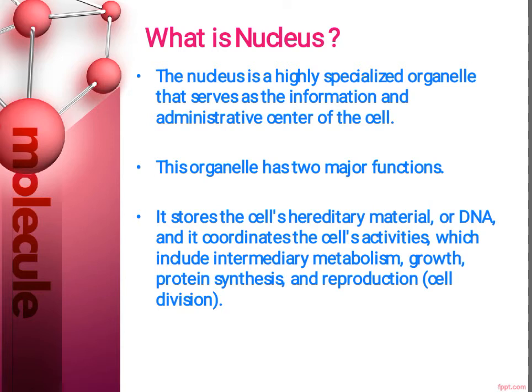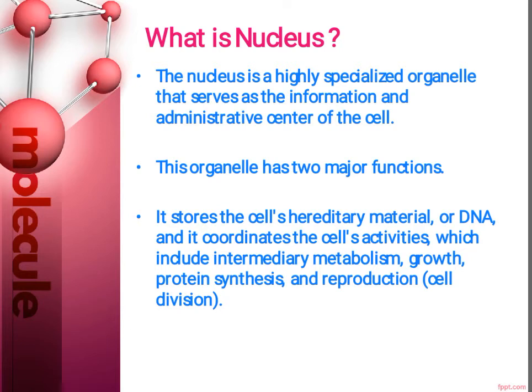In these organisms, means in prokaryotes, all the cell's information and administrative functions are dispersed throughout the cytoplasm. So whenever we are dealing with nucleus, it should be kept in our mind that nucleus is present in eukaryotes and it is absent in prokaryotes. The spherical structure of nucleus occupies about 10% of a cell's volume, making it the cell's most prominent feature.